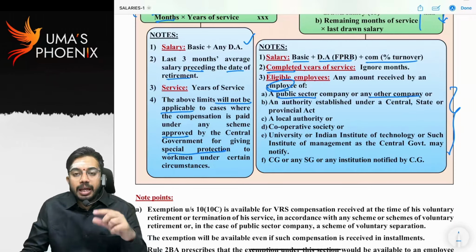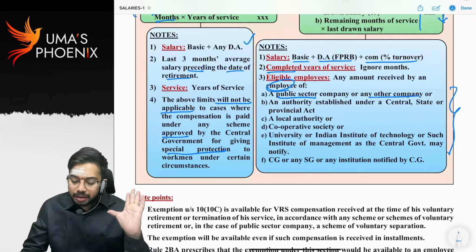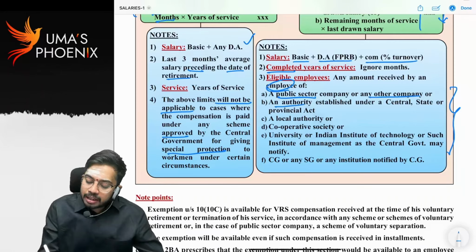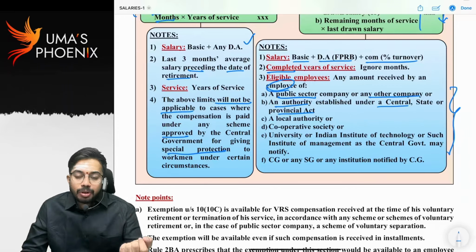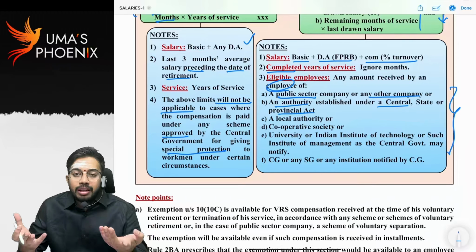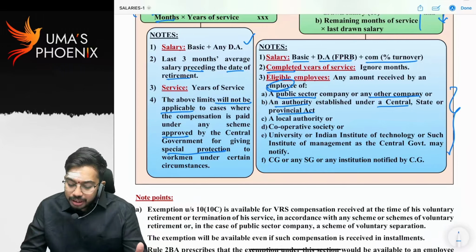That means company employees, if they receive VRS compensation, are eligible for exemption. And an authority established under a central, state or provincial act. That means as per any central government act or state act, if any authority is established, those employees working in that authority, like the Food Corporation of India, which is established by a state act, are also eligible for VRS compensation exemption.